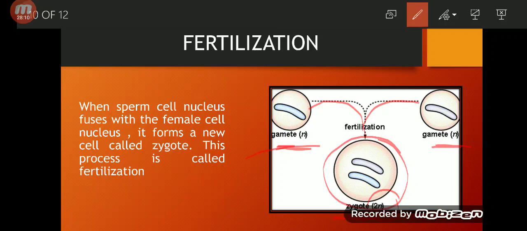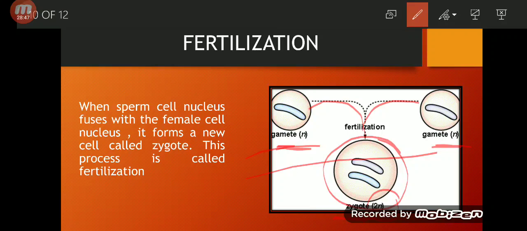That's why Allah subhanahu wa ta'ala has made this process in which your mother gives you half of the chromosomes and your father gives you half of the chromosomes. So they both will give you some of their characteristics, and then it will form a zygote, and you will have 2n number of chromosomes, 46 chromosomes. You will be a normal human being, and you will have some characteristics of your father and some characteristics of your mother.